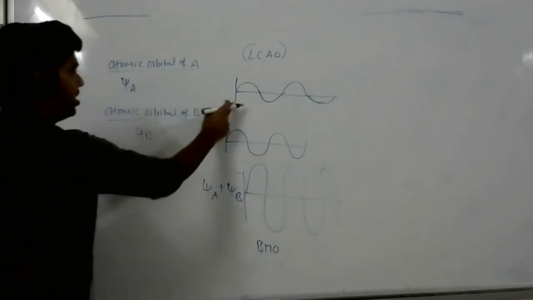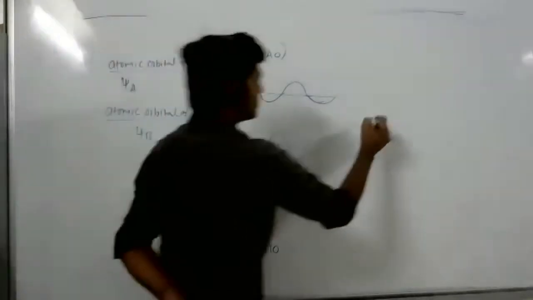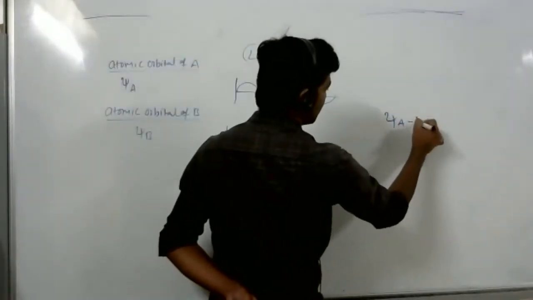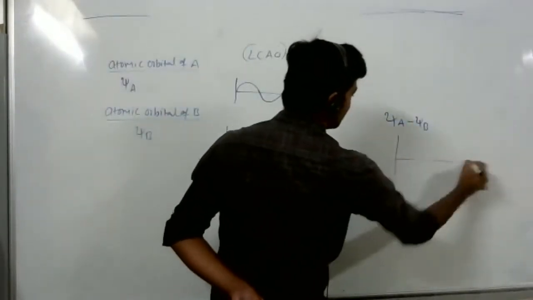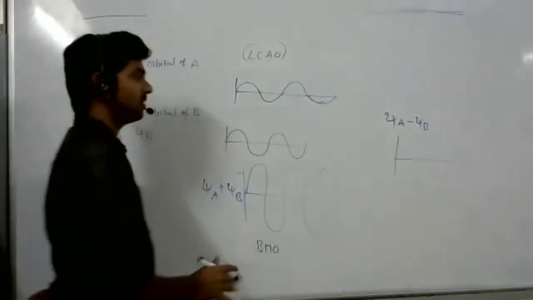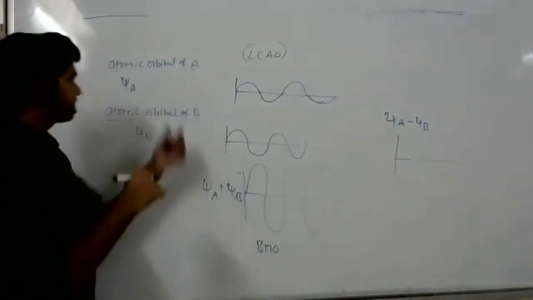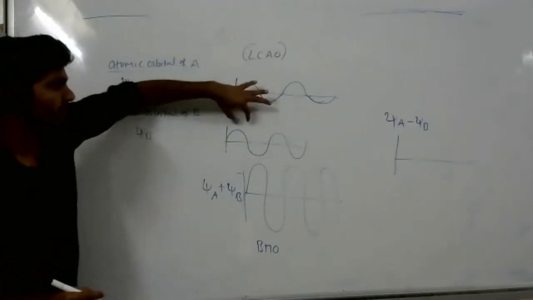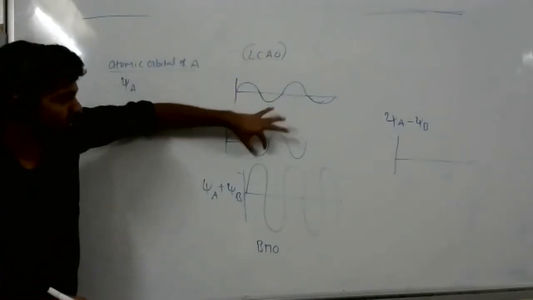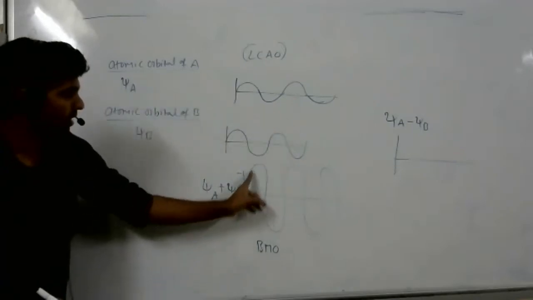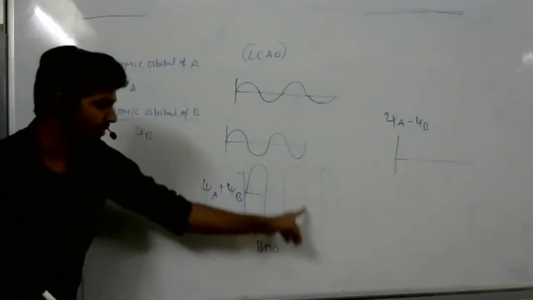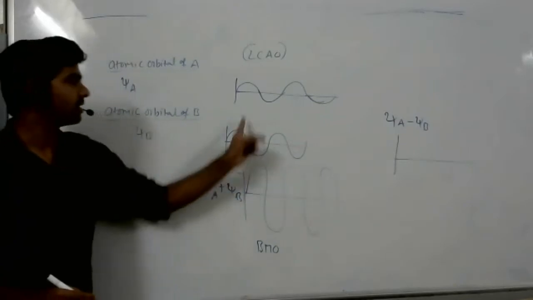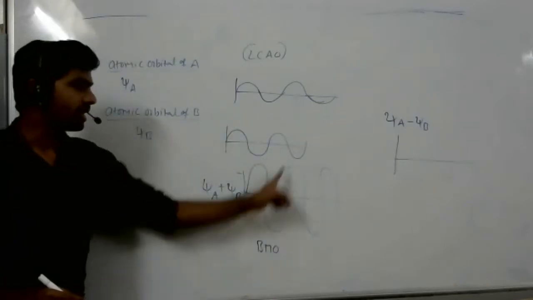So this is psi a, this is psi b. When you do psi a minus psi b, what does it give? It gives a flat line, it is cancelled. Here, during the addition process, the crest falls exactly on crest and trough falls exactly on trough. That's why we observe higher amplitude. Because of this addition, it gives a higher amplitude.